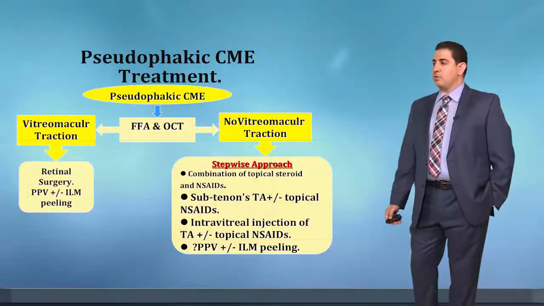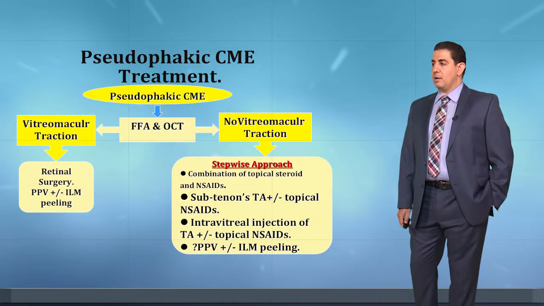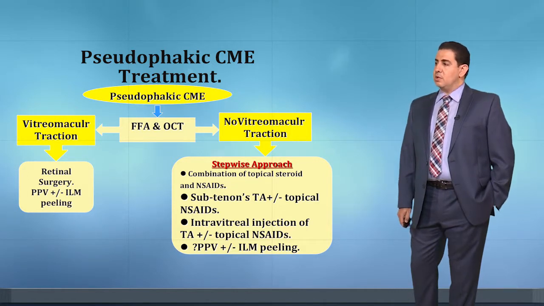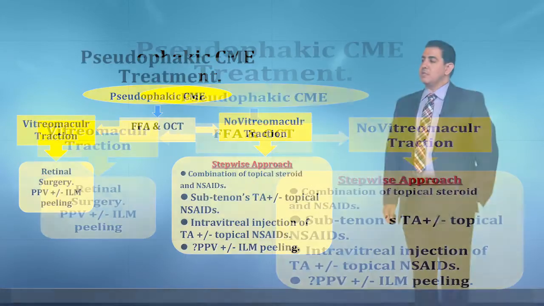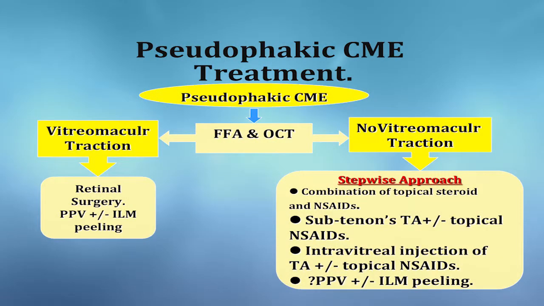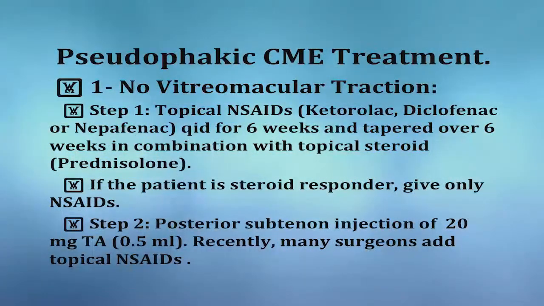Some people prefer to give posterior subtenon triamcinolone plus topical non-steroidals. The third thing, if there is no improvement, we will make an intravitreal injection of triamcinolone, plus or minus topical non-steroidals. And then the last thing, if there is no improvement, we will go for vitrectomy with ILM peeling. This is what we told in the diagram.